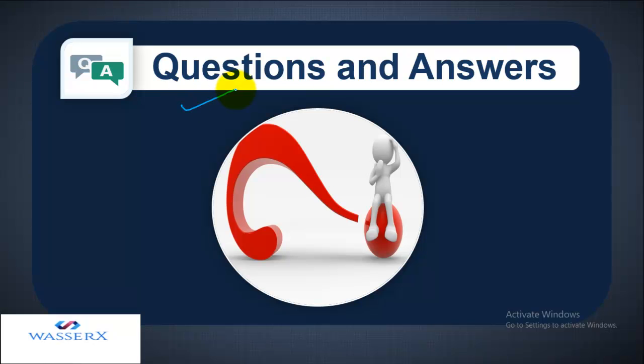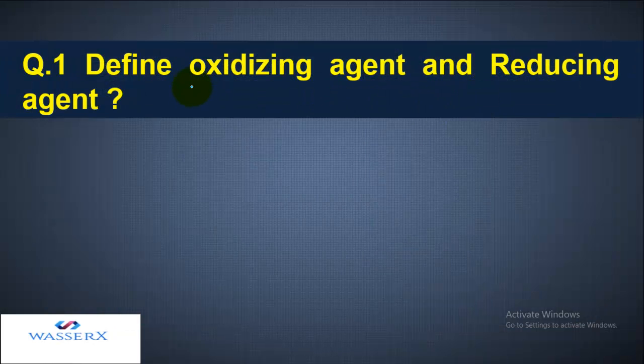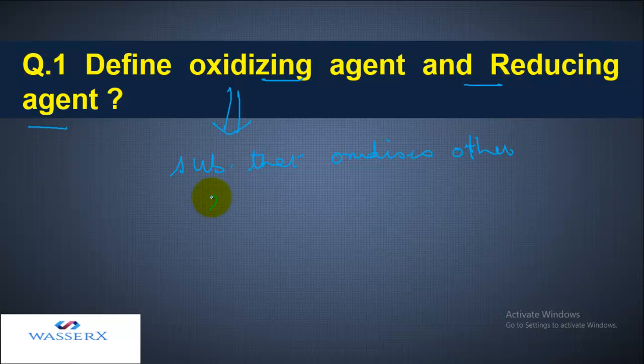Now let's do question and answers. The first question is that we need to define oxidizing agent and reducing agent. An oxidizing agent refers to a substance that oxidizes others, and itself it gets reduced.